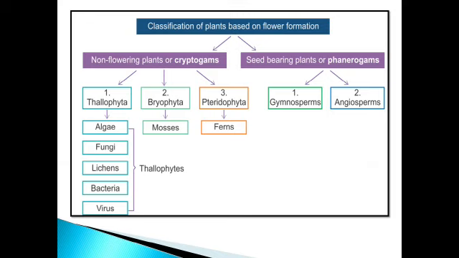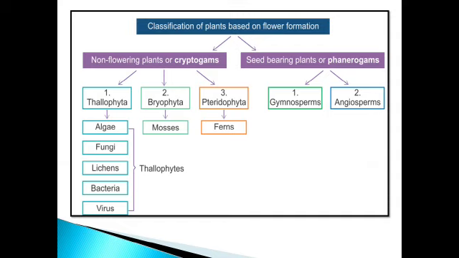Got it? And phanerogams, which bear flowers, seeds and fruits, are again divided into two divisions, that is gymnosperms and angiosperms. We will take them one by one and discuss each of these divisions in detail.